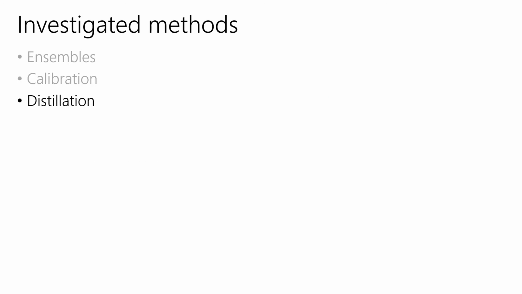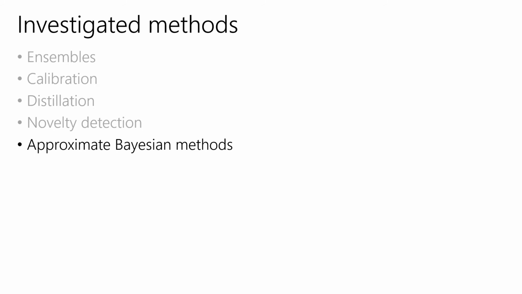Distillation compacts an ensemble into a single network for efficiency. Novelty detection detects outliers and reduces their confidence. Approximate Bayesian methods aggregate different models' outputs over a distribution.